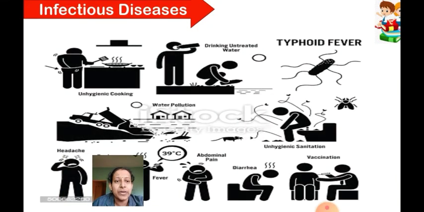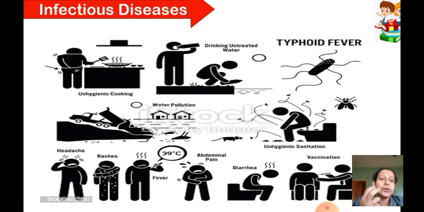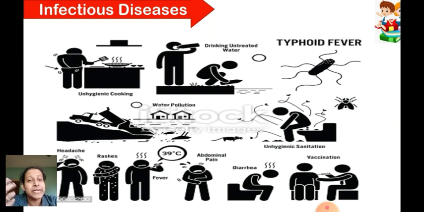For example, there is one disease shown here, typhoid fever. How is typhoid spread? It is mostly spread through contaminated water. Contaminated water means water which has got mixed with the germs of typhoid. And how can that happen? Suppose a person suffering from typhoid defecates in the open.